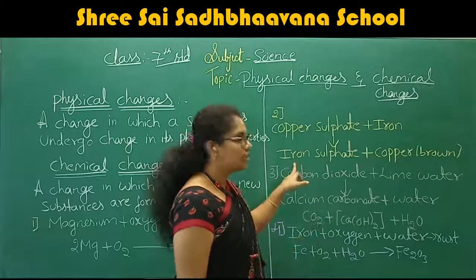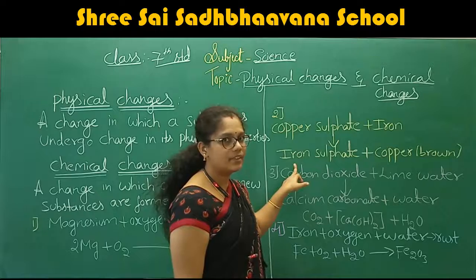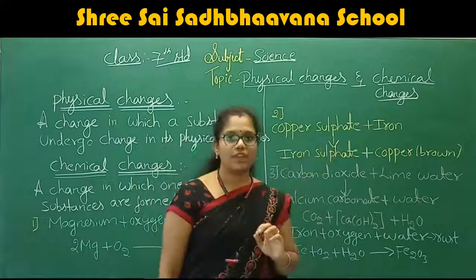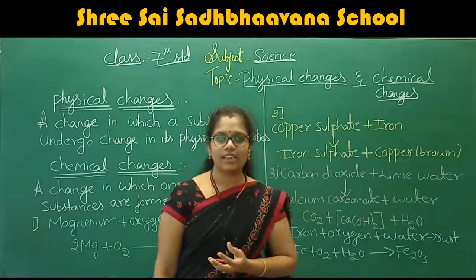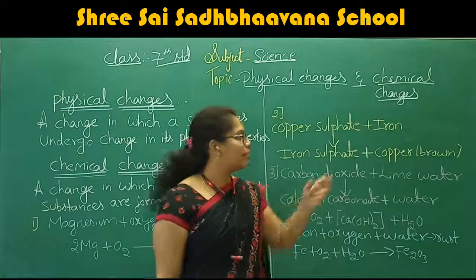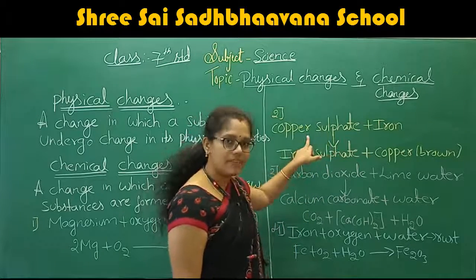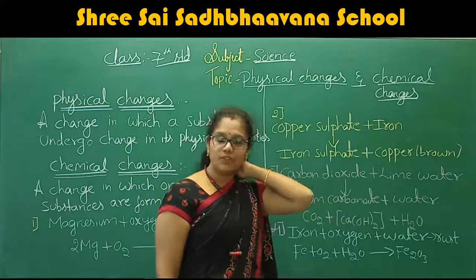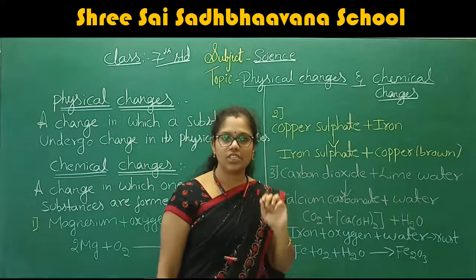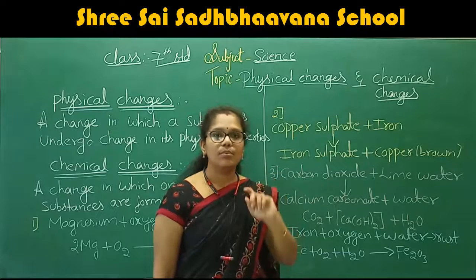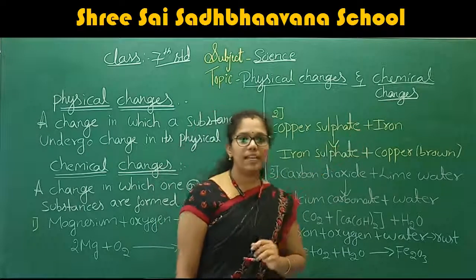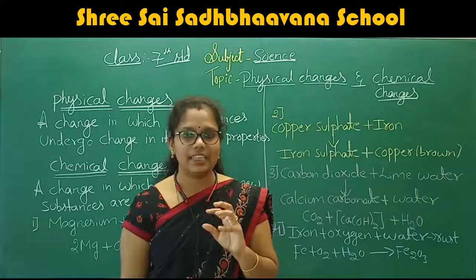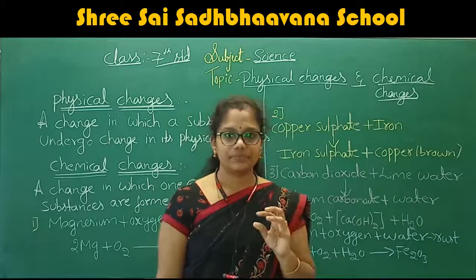Understood? For this iron, you just take that razor blade only. You keep that razor blade in the copper sulfate solution. After some time, if you remove that blade and see, it turns a brownish color. First, what is the color of that blade? It is steel color.